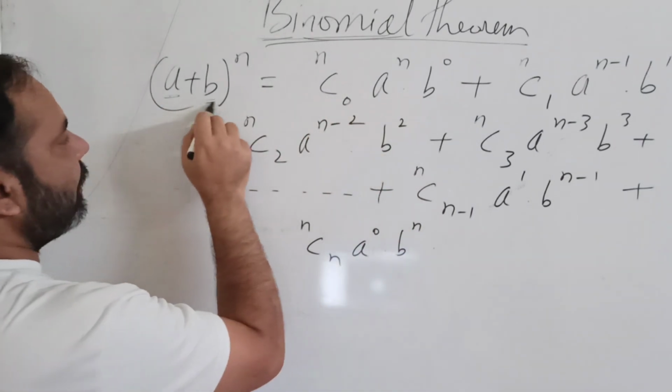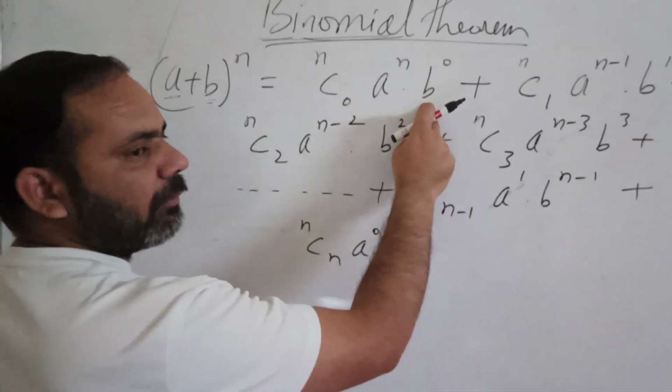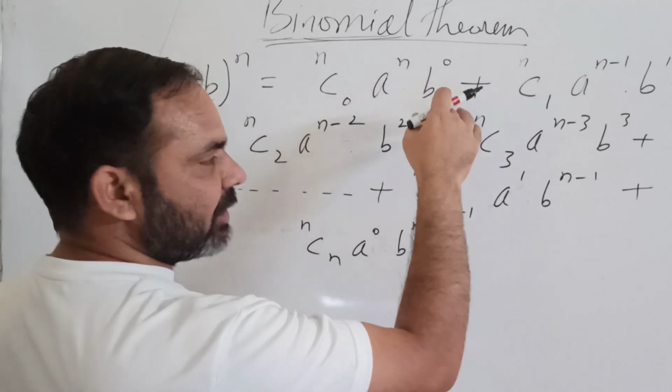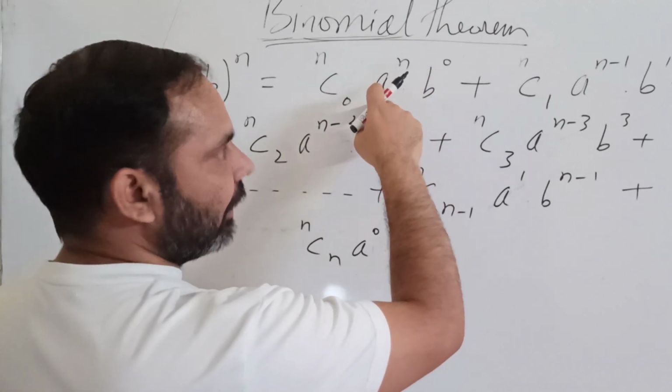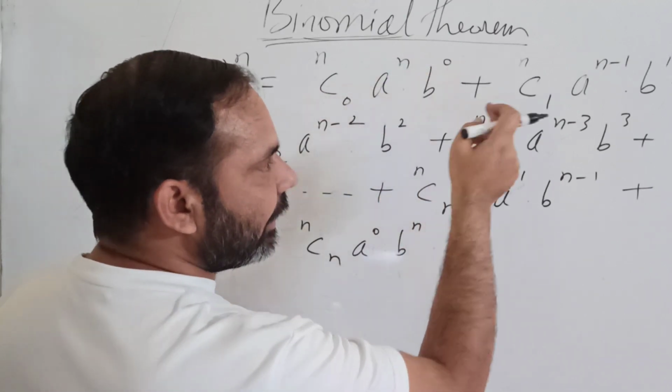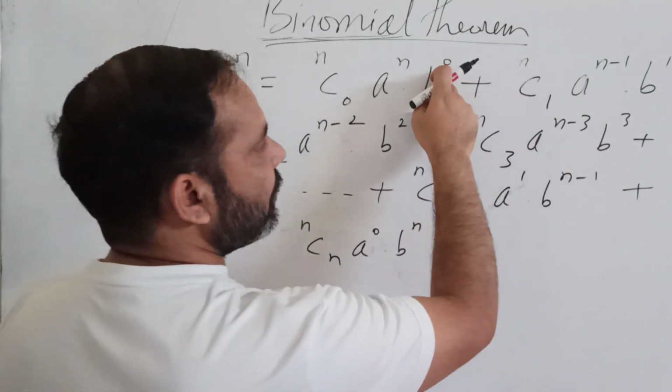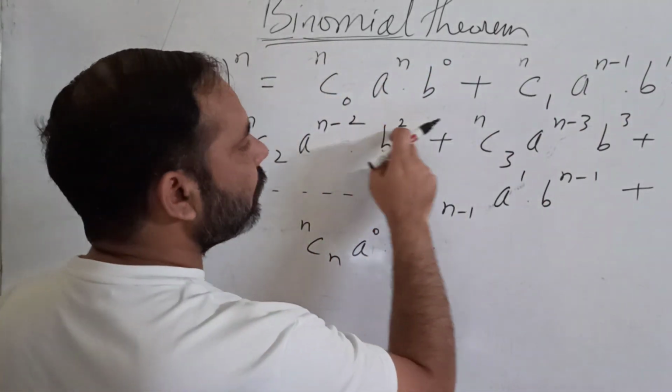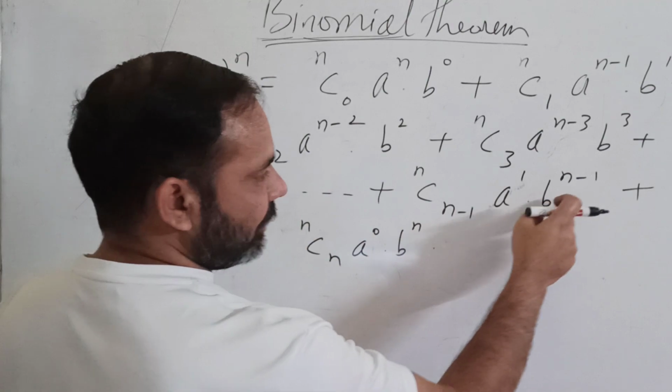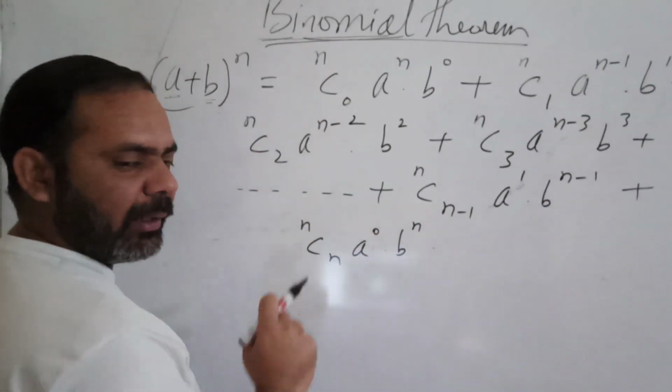For the second term of the binomial, the power will be just opposite to the power of a. The power of b will increase from 0 to n: 0, 1, 2, 3, the second last will be n minus 1 and the last will be n.